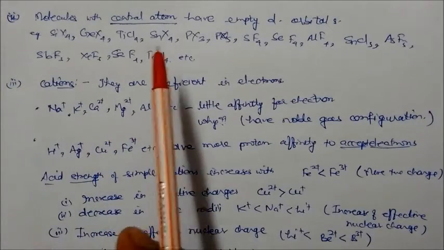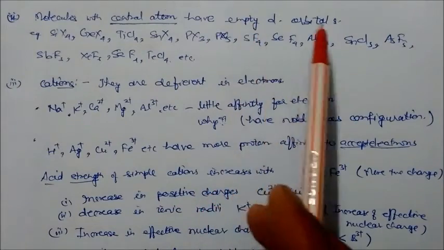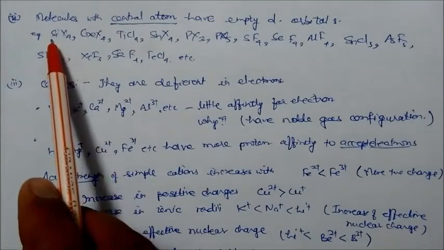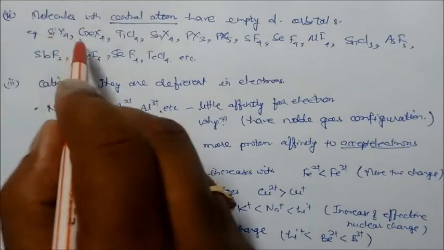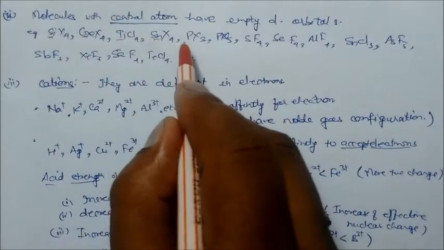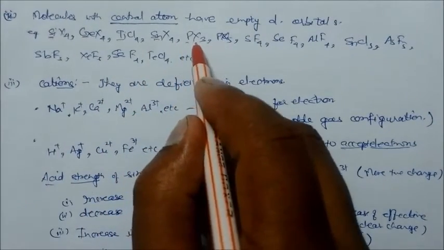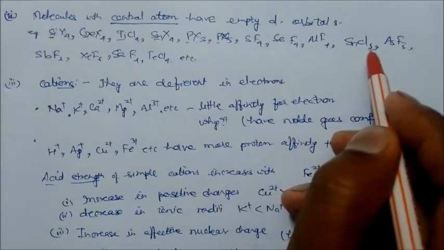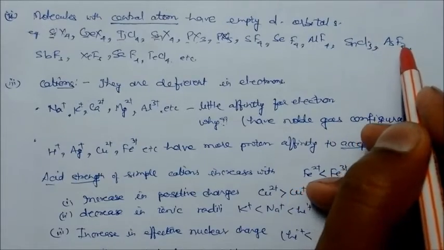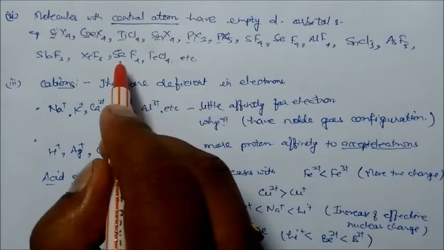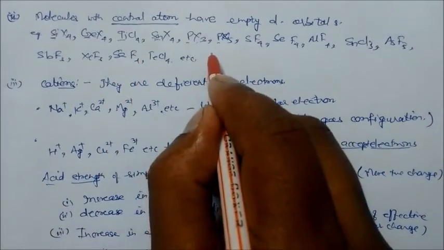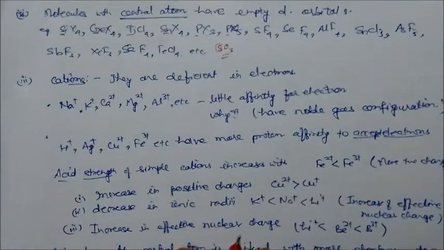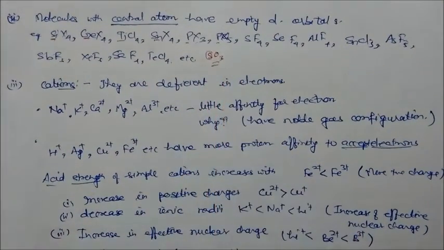Secondly, molecules whose central atom has vacant d orbitals. Like SiX4, where the central atom silicon has vacant d orbitals. Similarly germanium, titanium, tin, phosphorus, where X can be Cl or bromine. This includes PX5, SF4, AlF4, SnCl3, arsenic fluoride, SbF3, selenium fluoride, TeCl4. You can also say SO3, where sulfur also has vacant d orbitals. So all these compounds become Lewis acids.